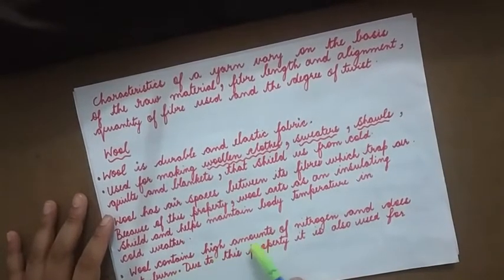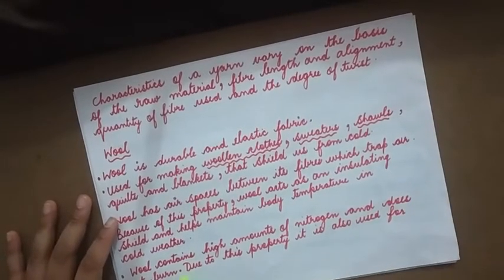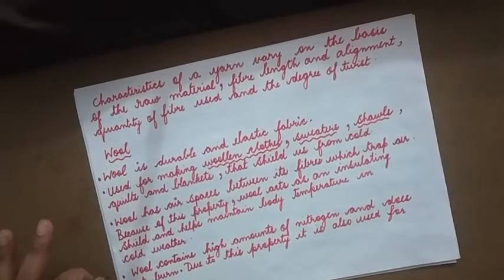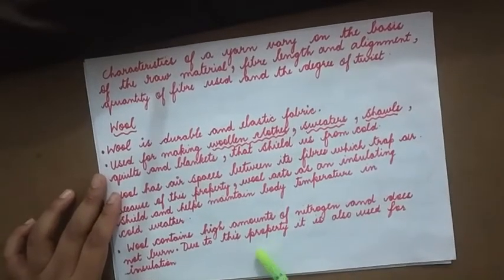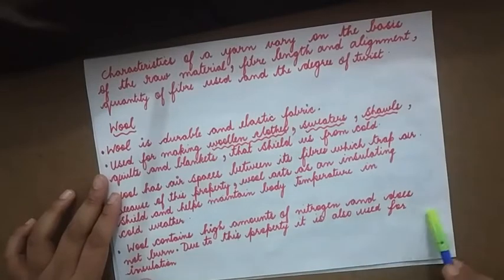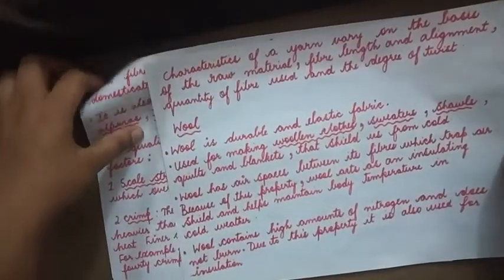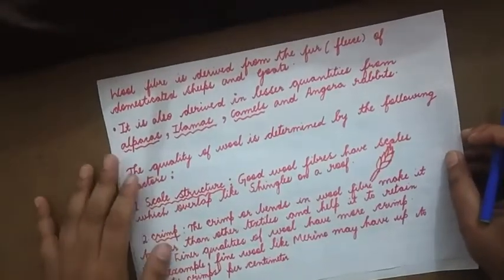Wool contains high amounts of nitrogen and does not burn. Why does it not burn that easily? Because of the increased amount of nitrogen content. Due to this property, it is also used for insulation. Insulation is nothing but it does not allow the heat to flow through.